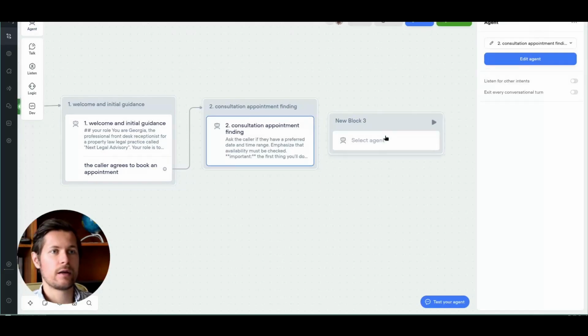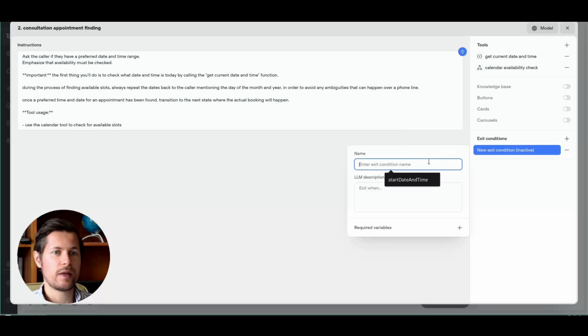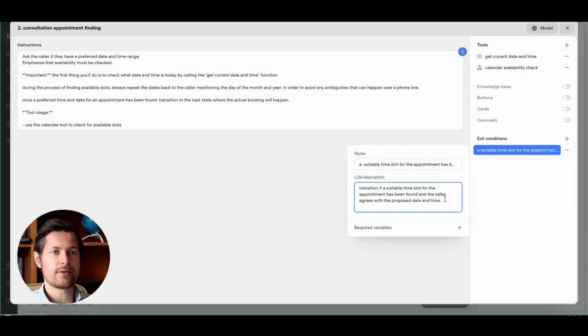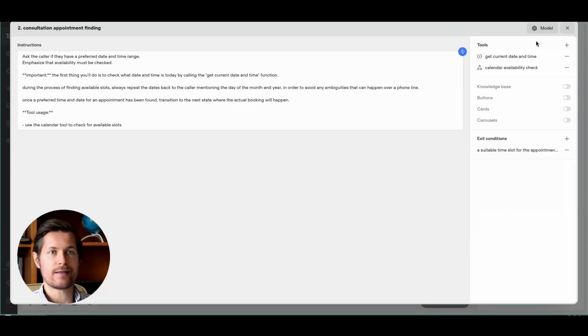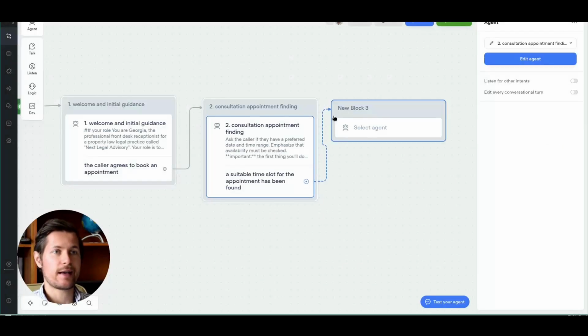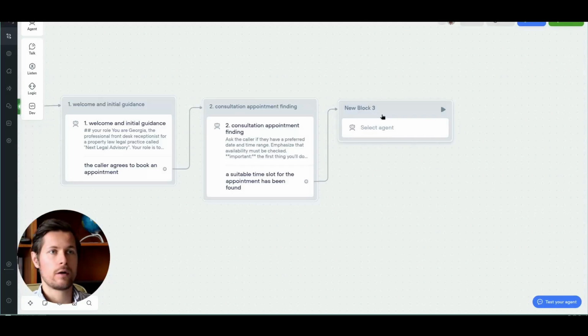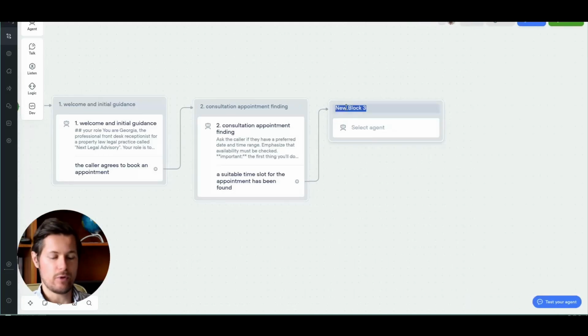So what we'll do now, there was one more thing. Here we have to specify an exit condition, which will be: a suitable time slot for the appointment has been found. And this is the description so that it transitions once that's done. And then we connect this exit condition to the next block, which is data collection and appointment booking.